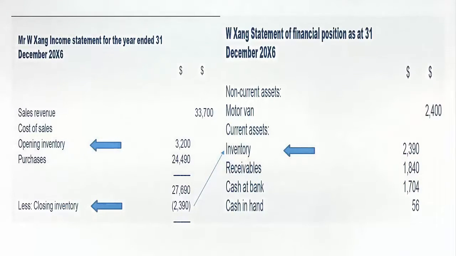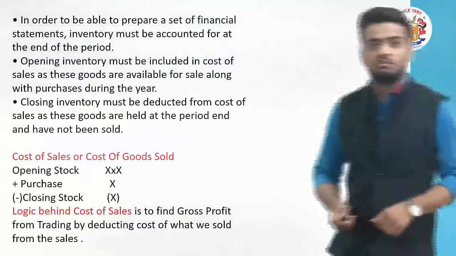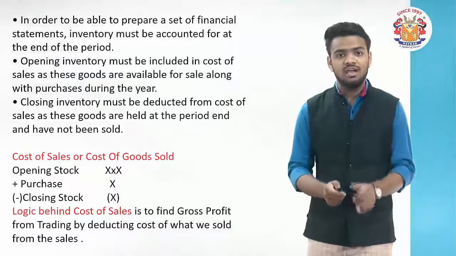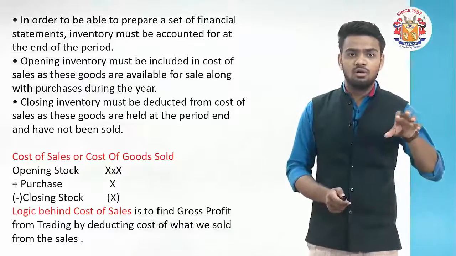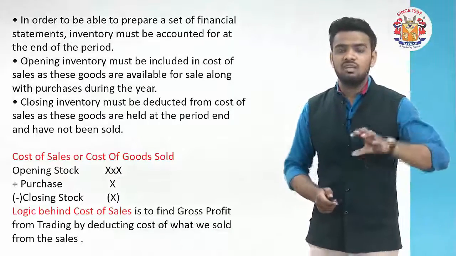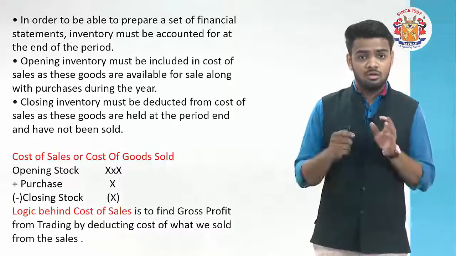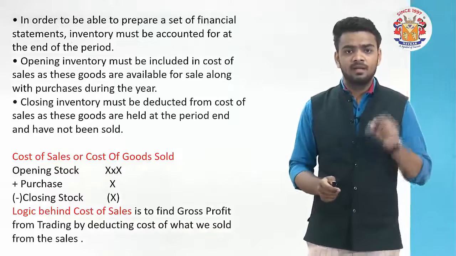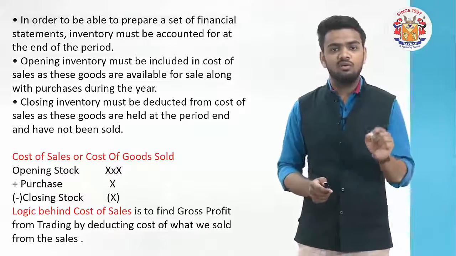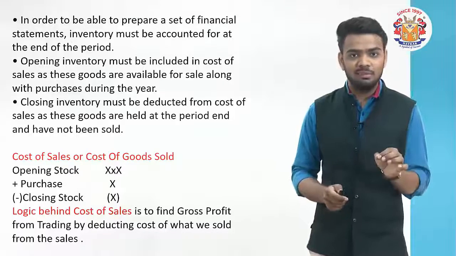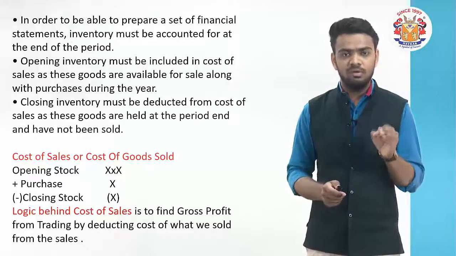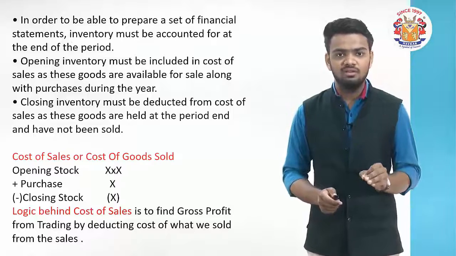Take a look at another portion. Here we have taken a look at how it was there in the financial statements, where we understood the cost of sales, which is also known as the cost of goods sold. That amount basically includes the opening stock plus purchases minus the closing stock.